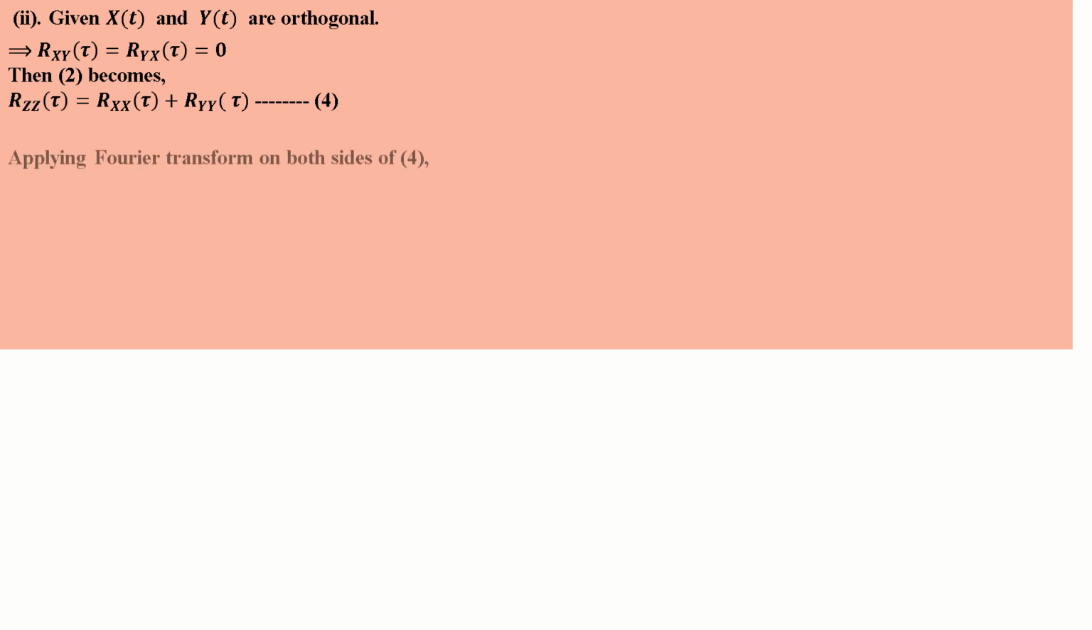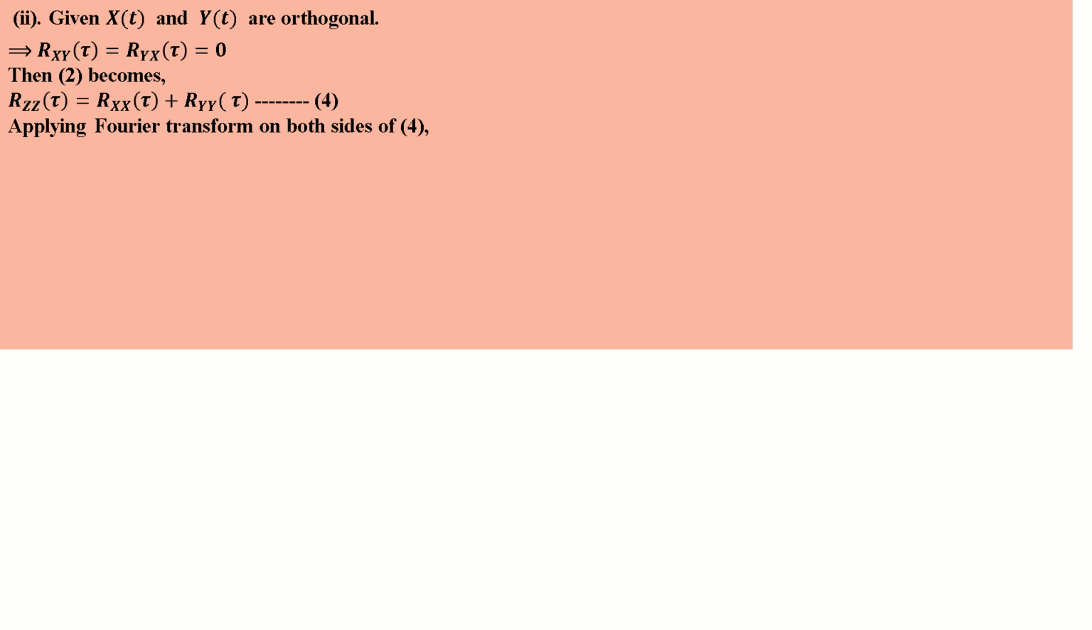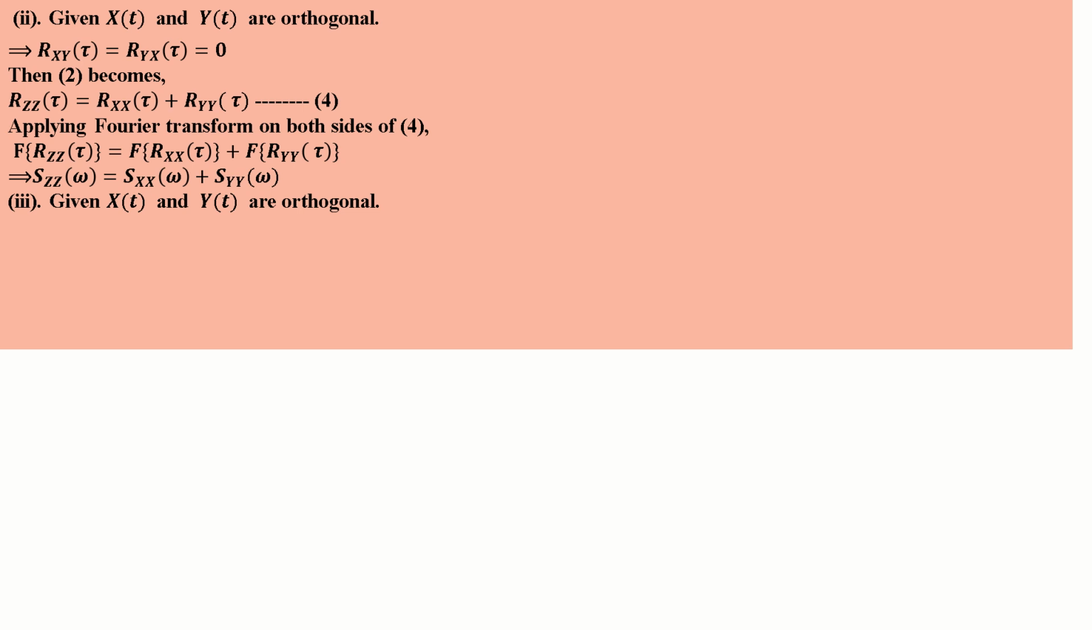Given second one, x of t and y of t are orthogonal. Orthogonal means we know the condition R xy of tau is equal to R yx of tau is equal to 0. Then 2 becomes R z of tau is equal to R xx of tau plus R yy of tau. That is equation number 4, because the remaining terms are all 0. So applying the Fourier transform on both sides, the Fourier transform is nothing but the power spectral density, so it will become S. So S z of omega is equal to S xx of omega plus S yy of omega.